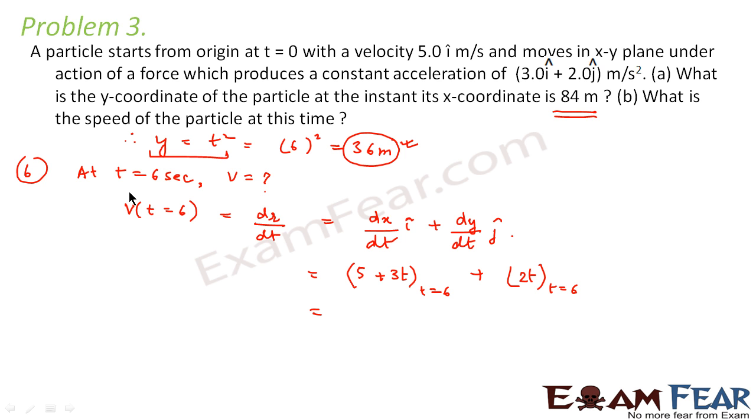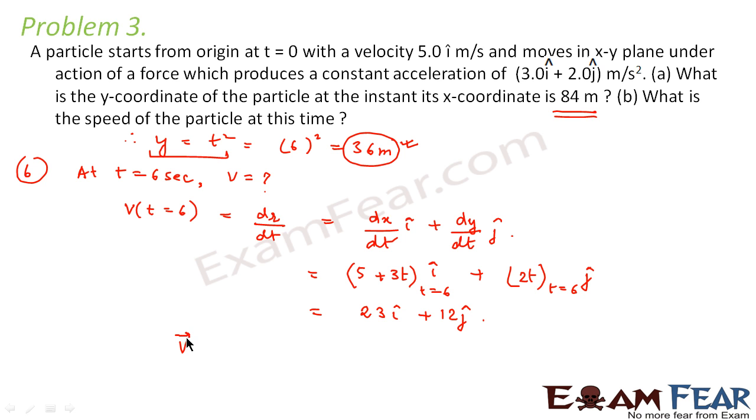Similarly, we saw the expression for x in the previous page when we said that x is equal to uxt plus half axt square. So now we'll put the value of t. So we get 23 i cap plus 12 j cap.